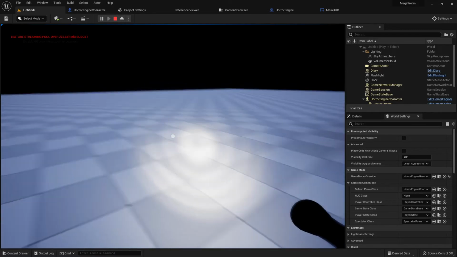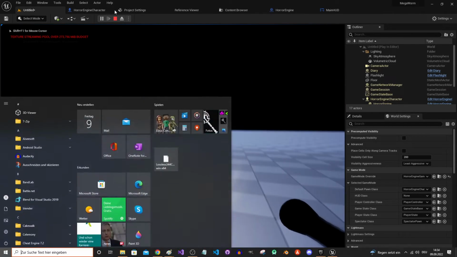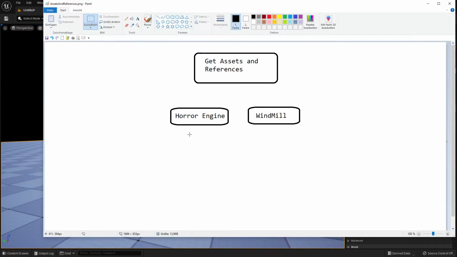But you see how fast you can set something up, right? And this is our phase 2, what we have to do. Then you say, okay, in horror engine I want only the flashlight or the lighter, not all of it, and make a list of what you want to use. And in my case, with the windmill, perhaps I just take the whole demo level and change it. And then you write all this information down.